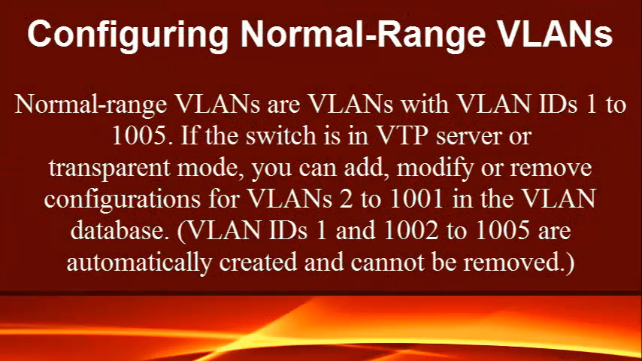Configuring normal range VLANs. Normal range VLANs are VLANs with VLAN IDs from 1 to 1005. If the switch is in VTP server or transparent mode, you can add, modify, or remove configuration for VLANs 2 to 1001 in the VLAN database.